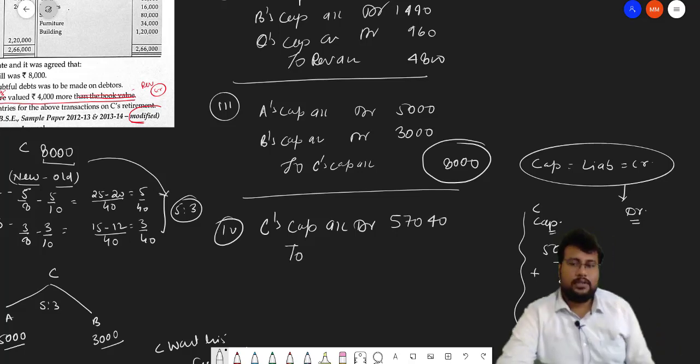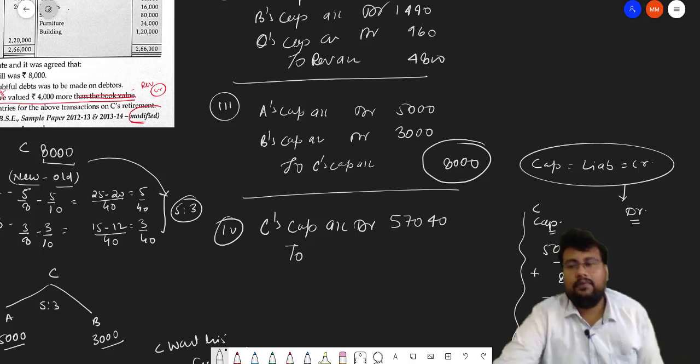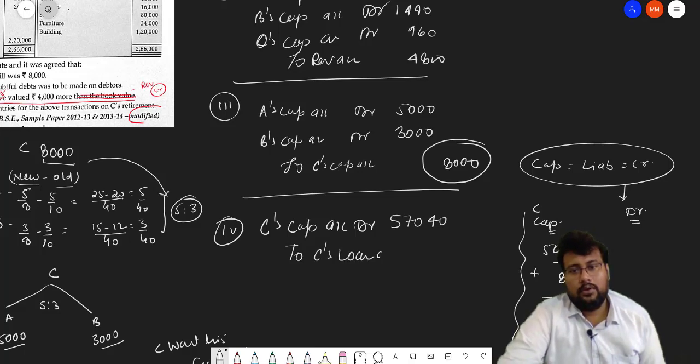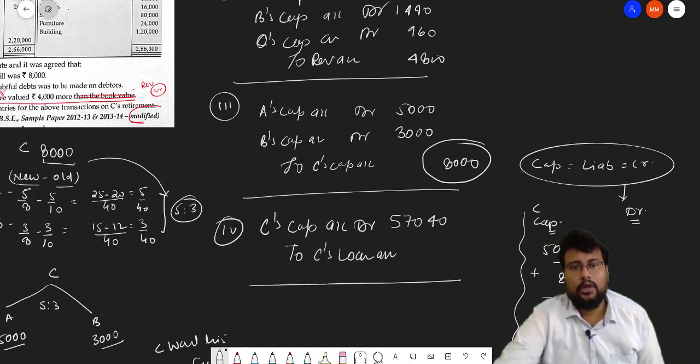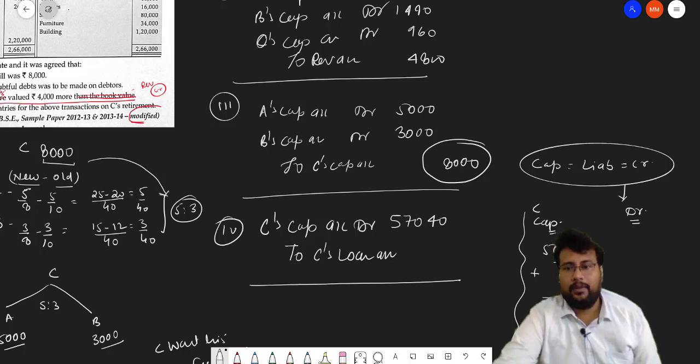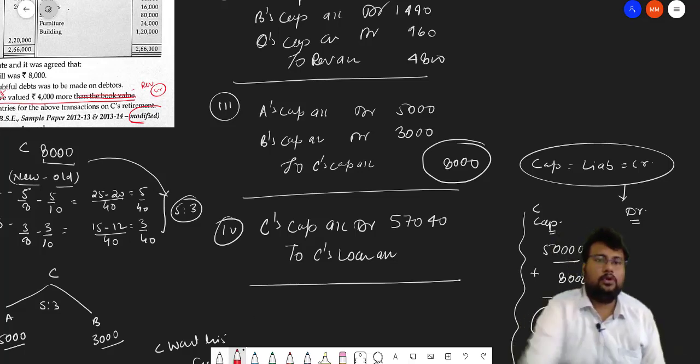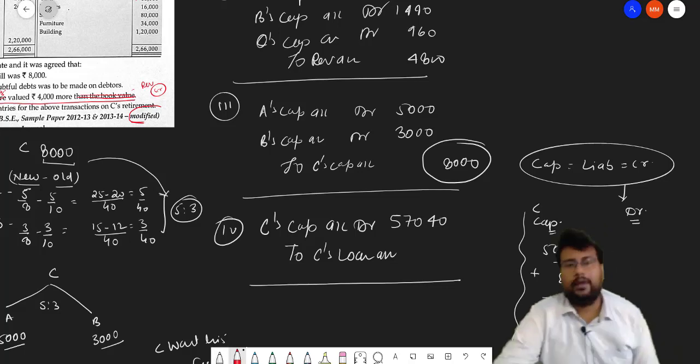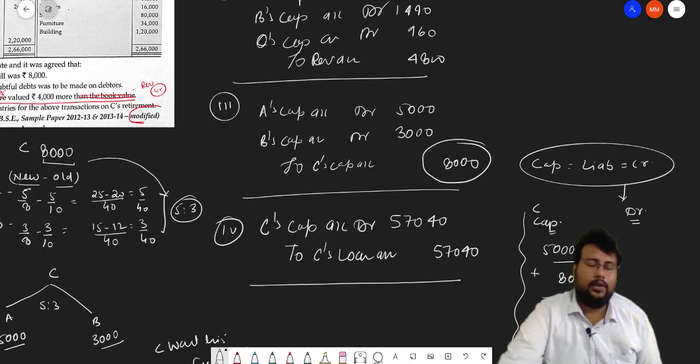Now we transfer it to C's loan account, because in the question there is no information of payment, and the firm does not have sufficient balance to make the payment. So C's loan account, 57,040.